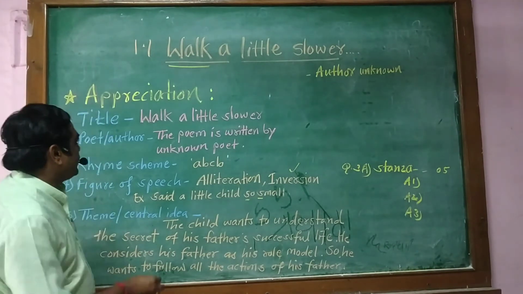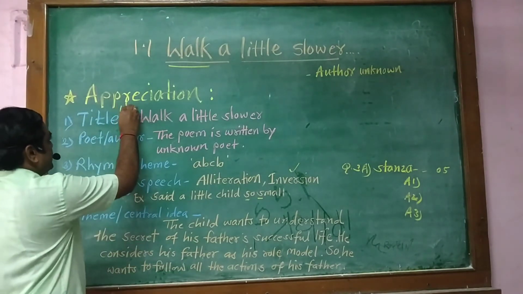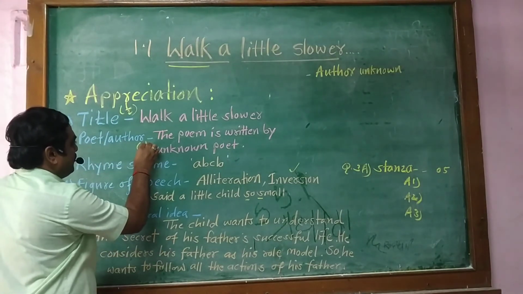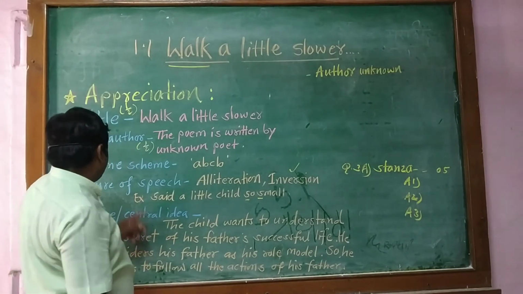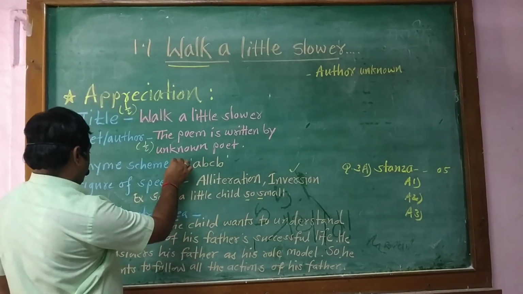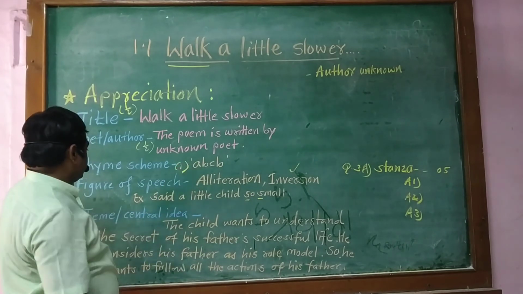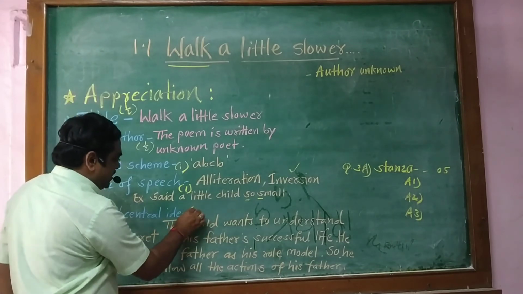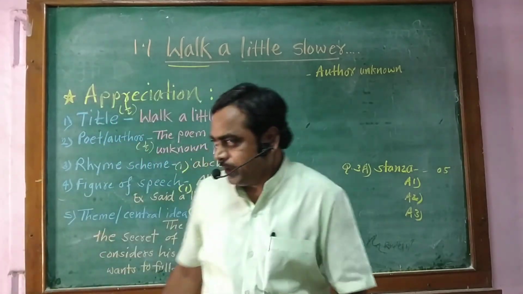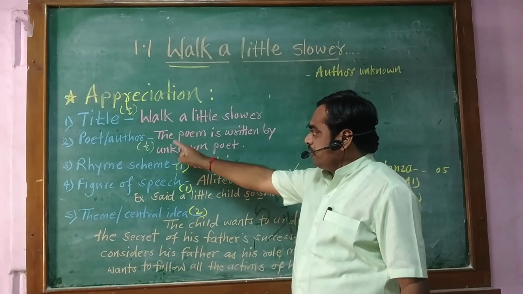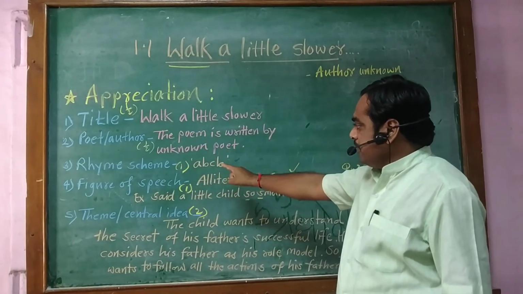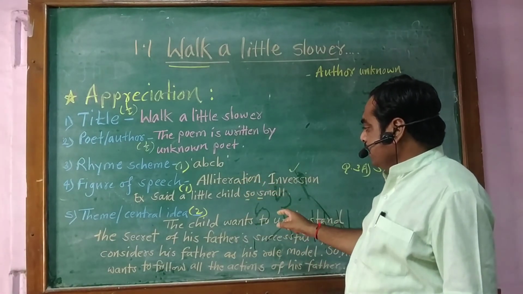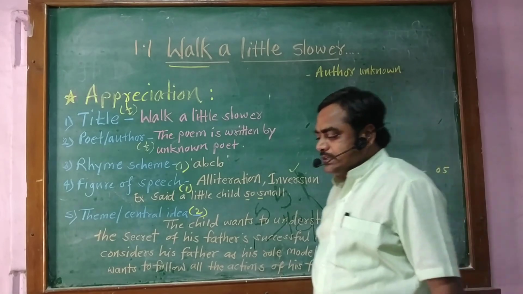The marking scheme, title will be asked for half mark. Poet or author for half mark. Again, rhyme scheme for 1 mark. Figure of speech 1 mark. And central idea for 2 marks. In this way, title half mark, poet half mark, rhyme scheme 1 mark, figure of speech 1, theme or central idea, that is 2 marks. This is all about